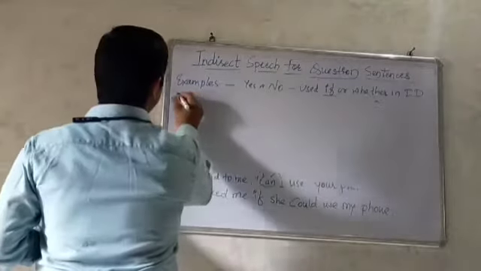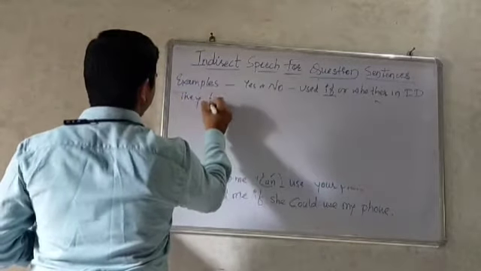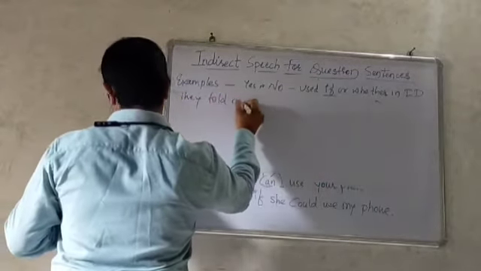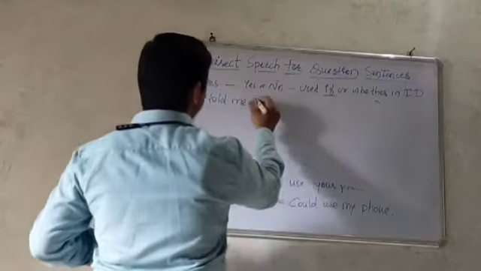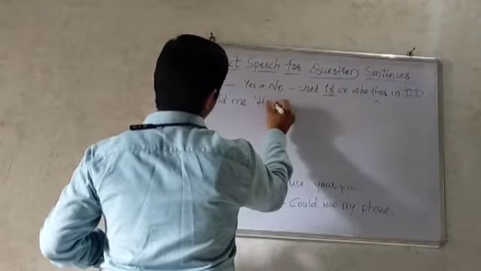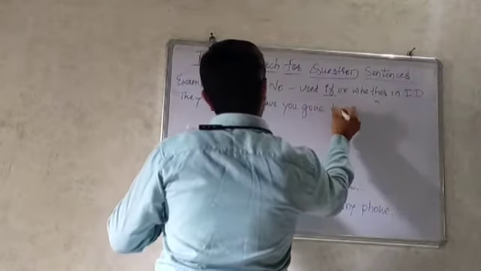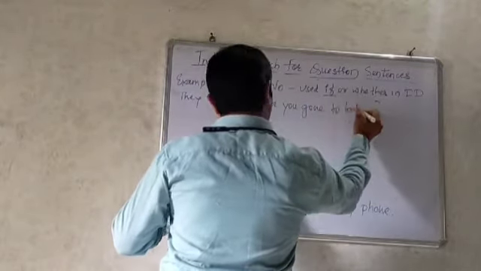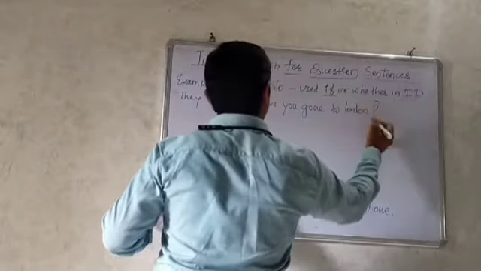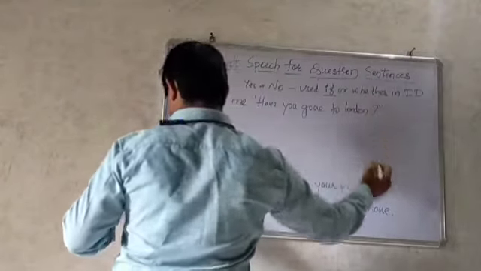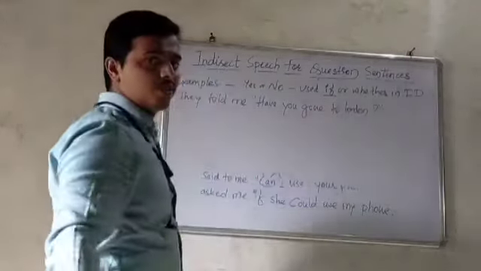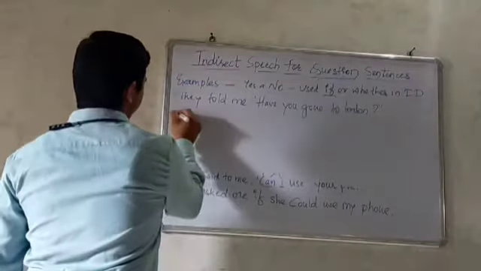They told me, have you gone to London? Have you gone to London? See how to change.